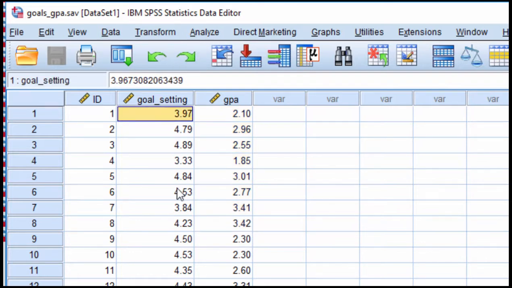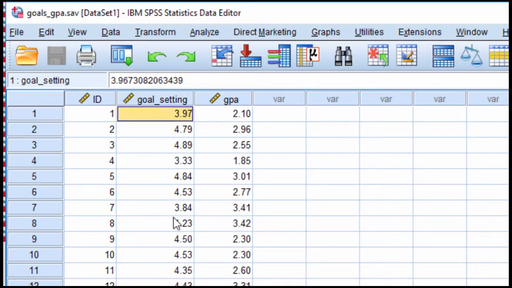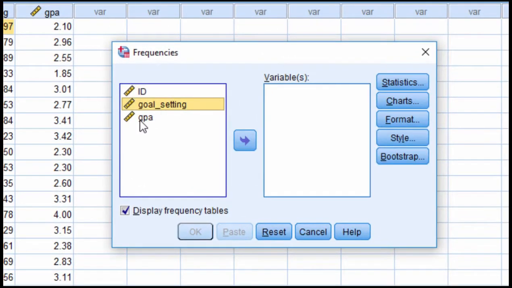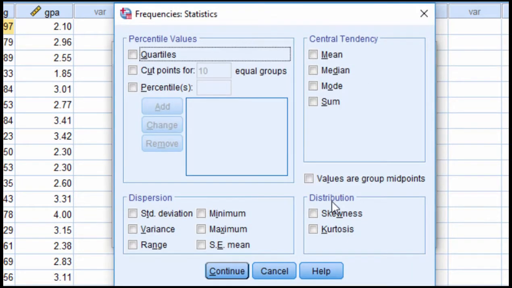Before I run the analysis, I'll point out that the data look continuous in nature rather than ordinal. And so I wouldn't want to conduct a Spearman correlation on these data. I'd rather do a Pearson correlation analysis. But before I do so, I'd like to check the descriptive statistics just to see what I'm dealing with in terms of whether there are any distributional issues related to skew and kurtosis. And I'll look at mean and standard deviation and min and max at the same time.